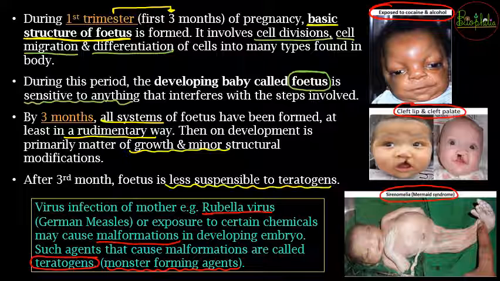So by the end of the 3rd month, the fetus will be less susceptible to such teratogens, and the mother can lead a better life. So where do we need to take more precautions? Precautions need to be taken at a very high level during the first 3 months.